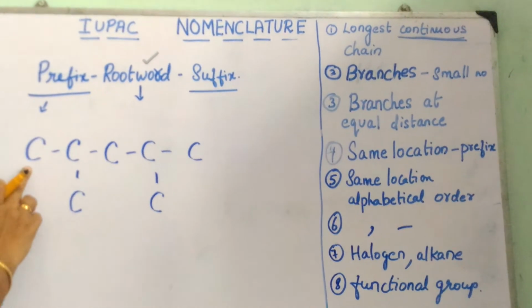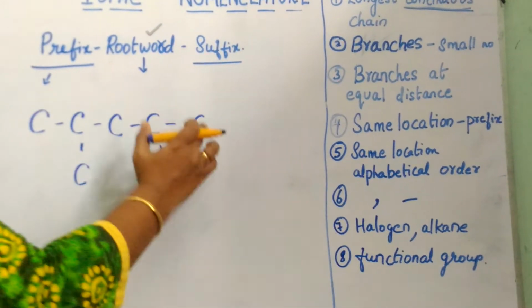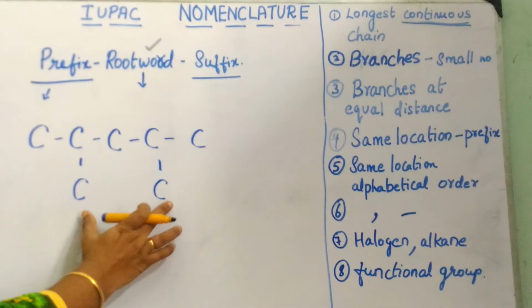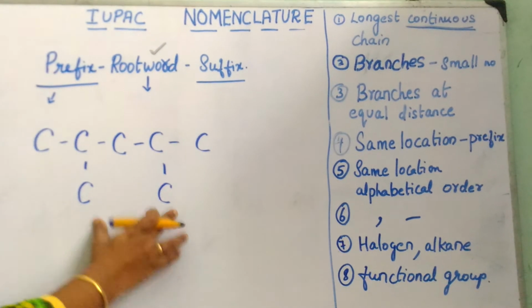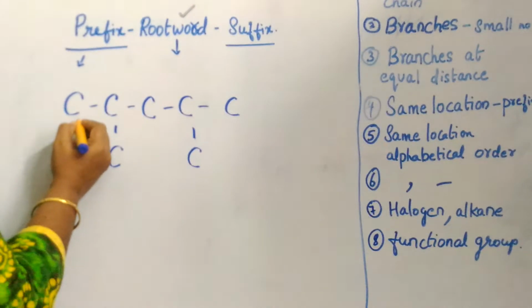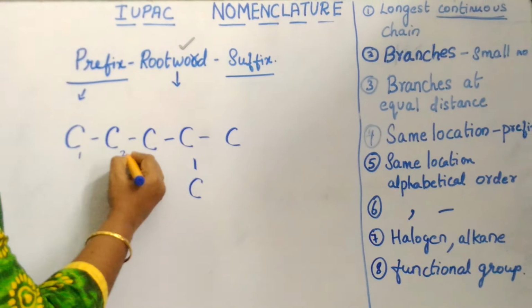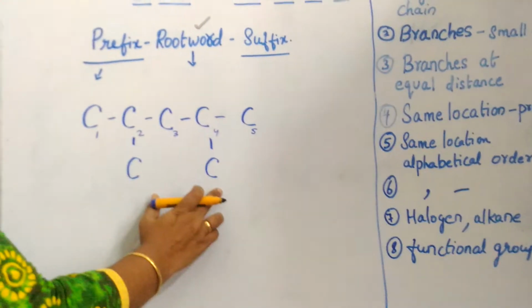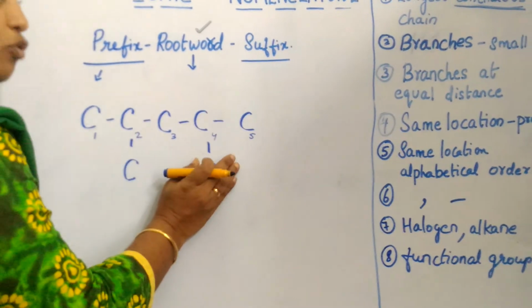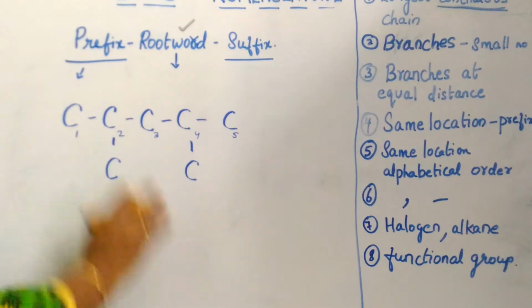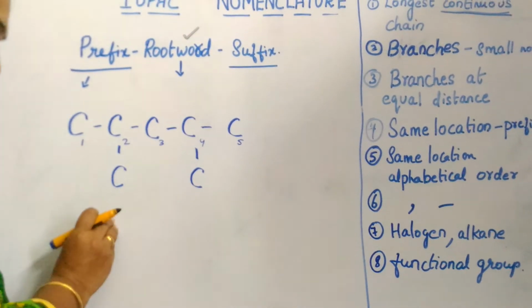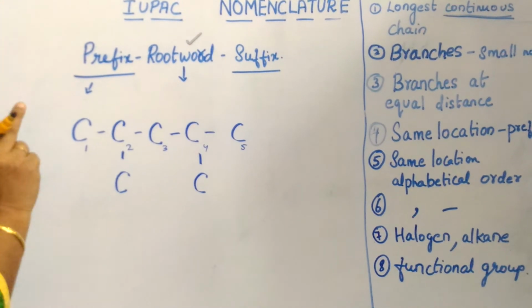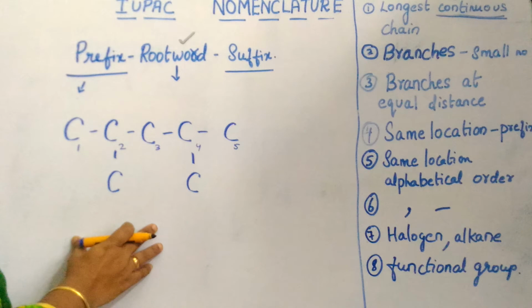Now I can start numbering either from this end or from the other end. Either way, my branches will have equal positions. For example, let me start numbering from here: 1, 2, 3, 4, 5. That means I have 2 branches at the second and the fourth positions. So I have to start numbering in such a way that the branches get the least numbers. That is the way I have to do it.